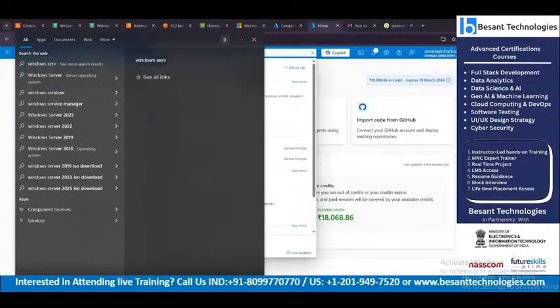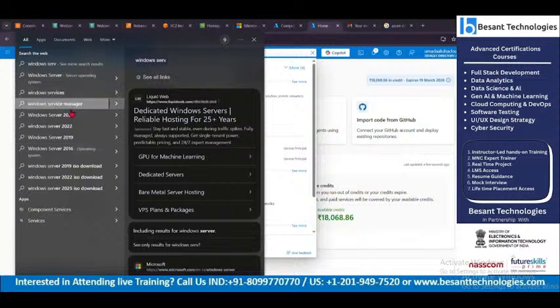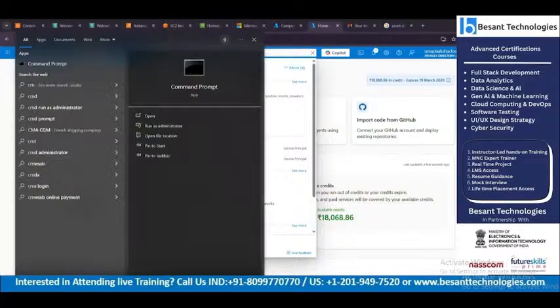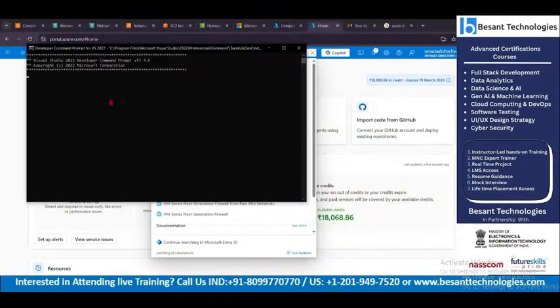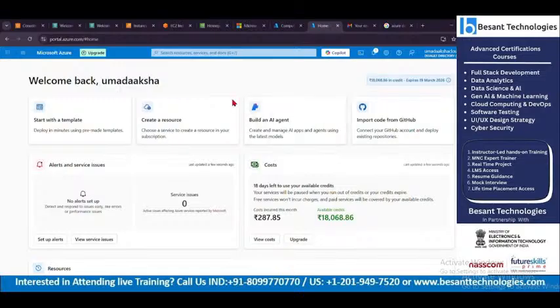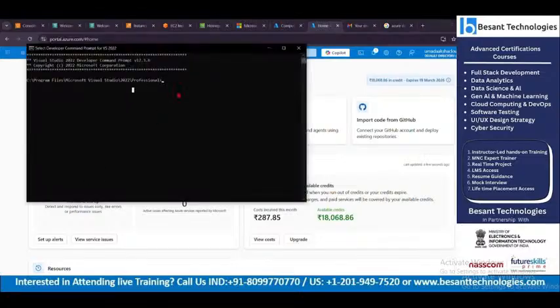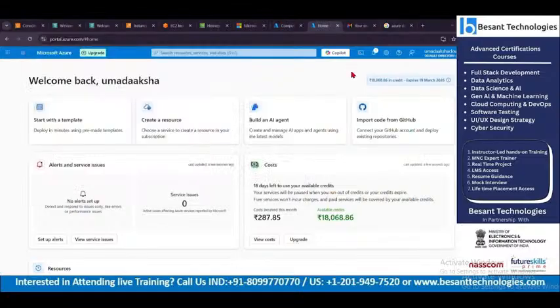So VMware is something that is connected to a Windows server. Let's say, for example, this is the commanding interface of my Windows. If I wanted my local machine and this Azure virtual machine, both of them to get connected, whatever I do in Azure should be reflected in my command prompt, and whatever I do in this command prompt should be reflected in my Azure.